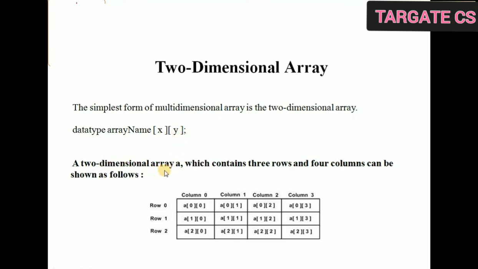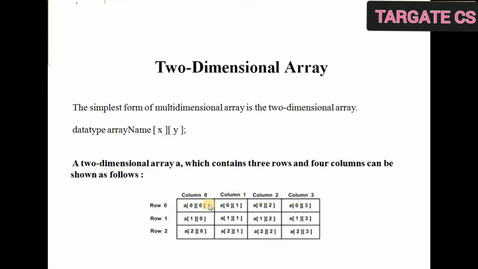Consider a two-dimensional array which contains 3 rows and 4 columns. So how the indices will be there? See, as we have already discussed, the indices starts from 0. So again row will start from 0 and column will also get started from 0. So we have 3 rows, that is row 0, row 1, row 2. Then is columns starting from 0, column 0, column 1, column 2 and column 3.